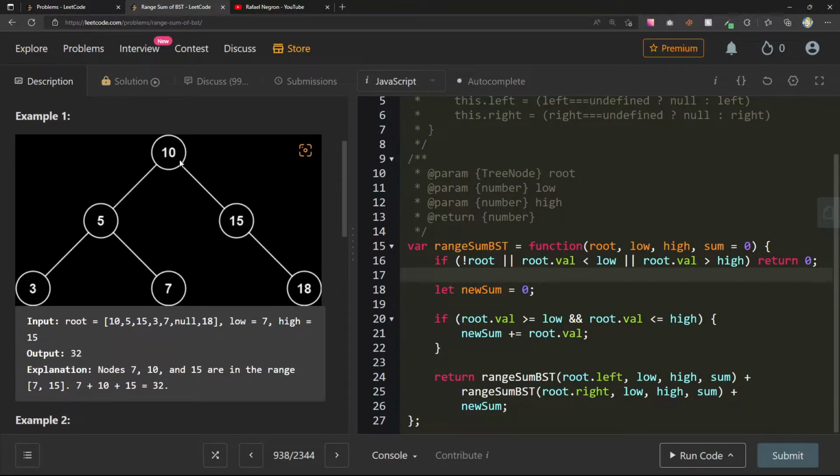But maybe what I want to do is just check both of my children to see. Like if I'm at the 10, if at least one of these, well, why would I ever decide to venture to the left here?